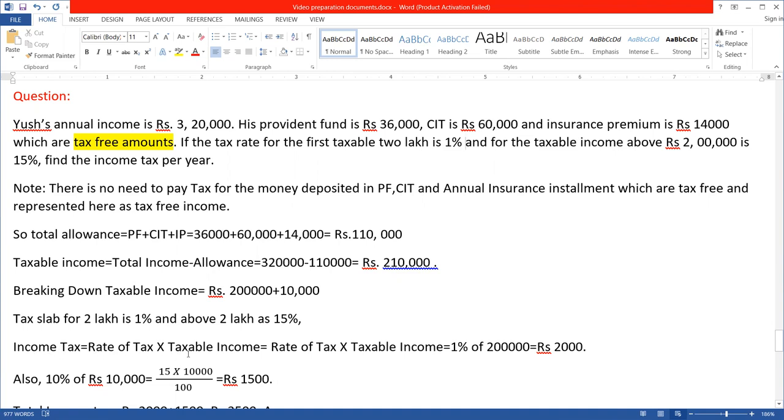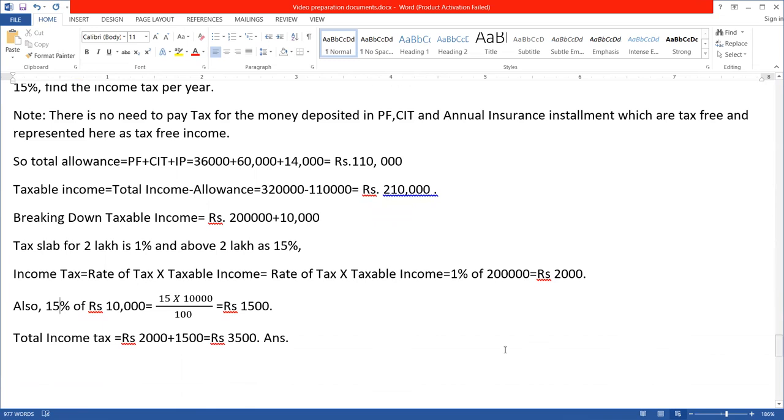Income tax means rate of tax into taxable income. This is the formula. So here the rate of tax is 1% for 2 lakhs, so it's 2,000, and also it's not 10%, it's 15% given here. So it's 15%. You can see 15% of 10,000, which is the remaining amount out of 2,10,000. So 15% of 10,000 is definitely 1,500.